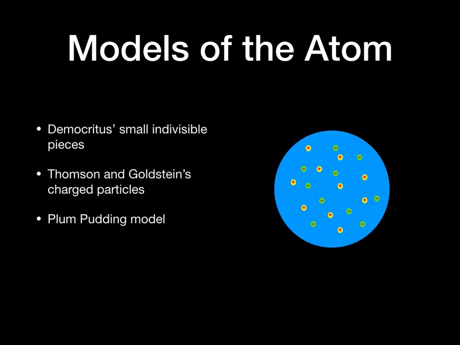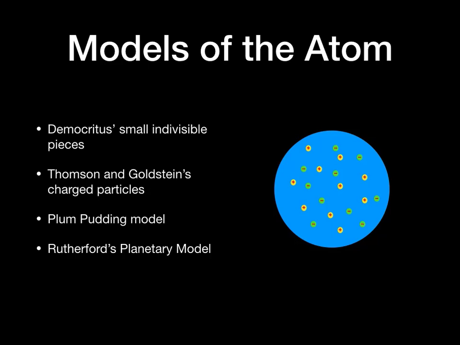Again, a little bit of time goes by, and another guy comes along, and he's got some other tools available to him that were not available before. He now has access to alpha particles. Alpha particles are very small particles of matter consisting of positive charges. And Rutherford says, well, if the atoms really are just like Thomson and Goldstein said, if they're really just arranged like in the plum pudding model, if I shoot these alpha particles into a sample of matter, they should just go blasting right straight on through without being affected, because the charge will all be distributed.